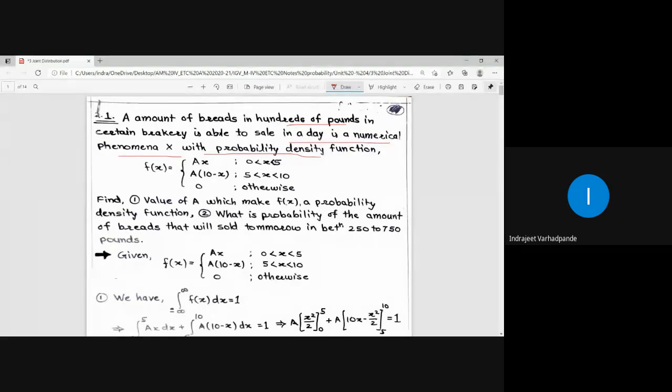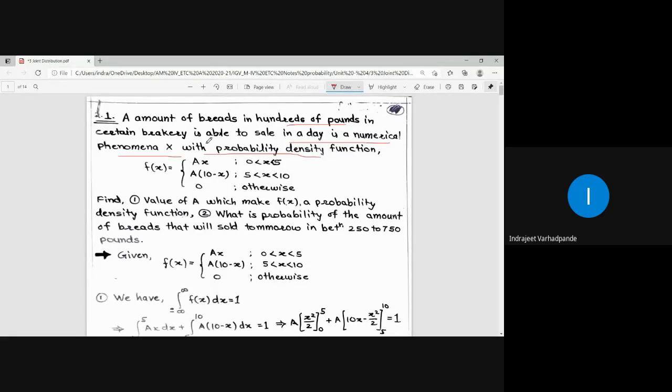So in this particular question, they have told us that we have a probability density function. The amount or value is related to a phenomenon denoted by capital F of X, capital X. And what is this capital X? This capital X is the random variable.